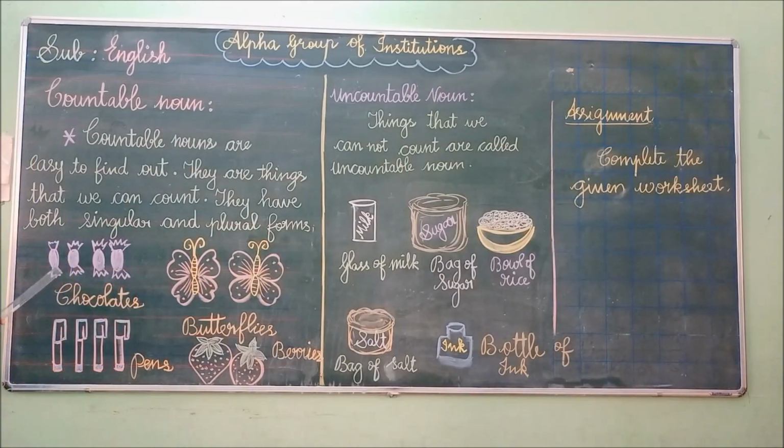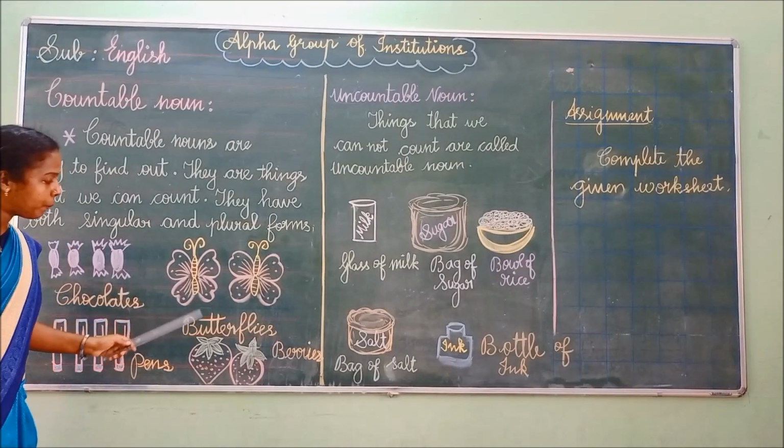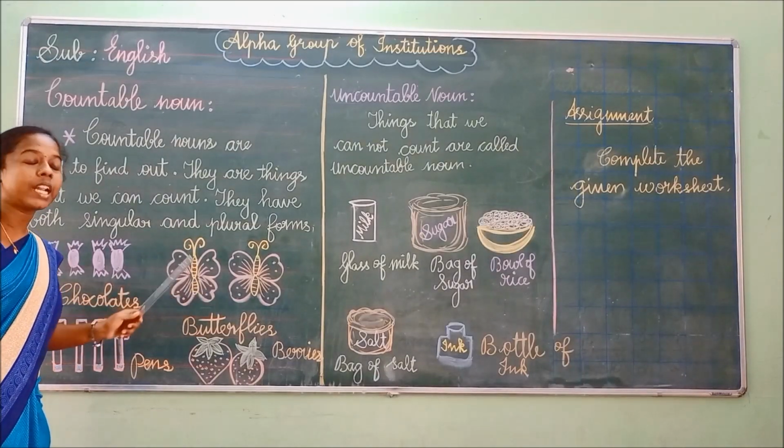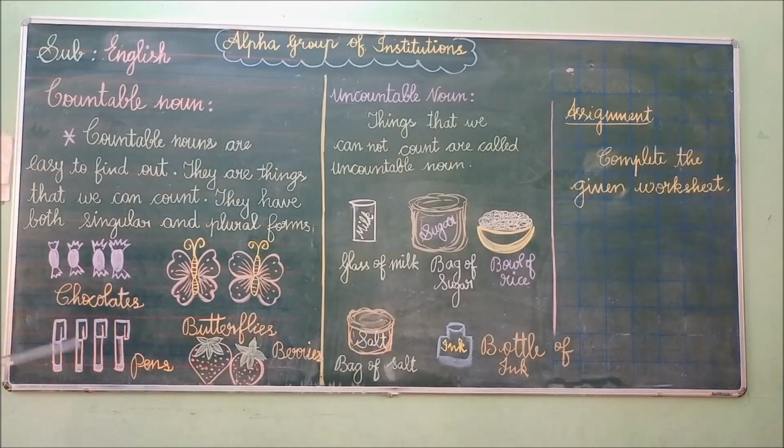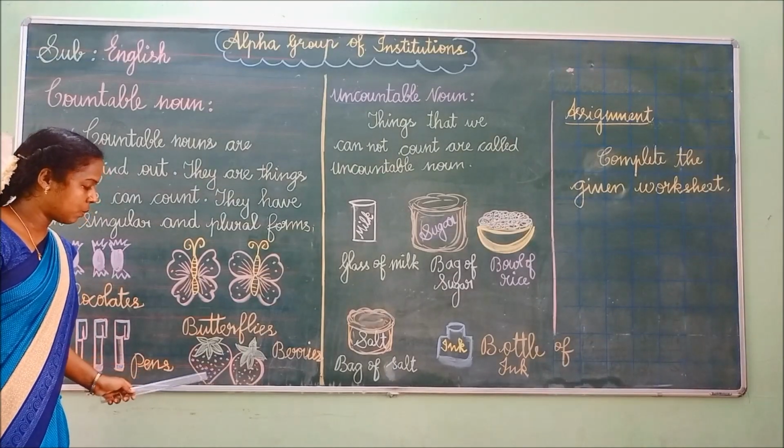See the example. Here I have 1, 2, 3, 4 chocolates. Here I can count the chocolates. Butterflies: 1, 2. Here I have 2 butterflies, so we can count butterflies. Pens: 1, 2, 3, 4. Here I have 4 pens, so I can count the pens. Berries: 1, 2.